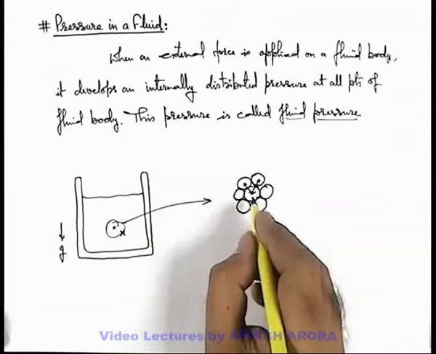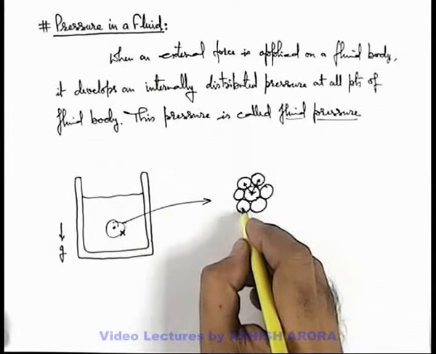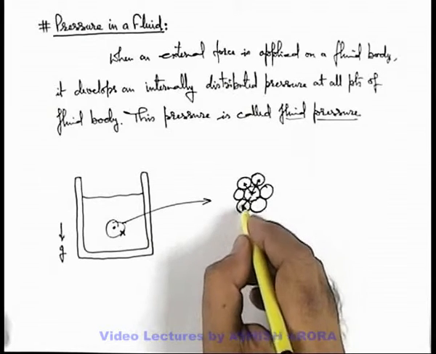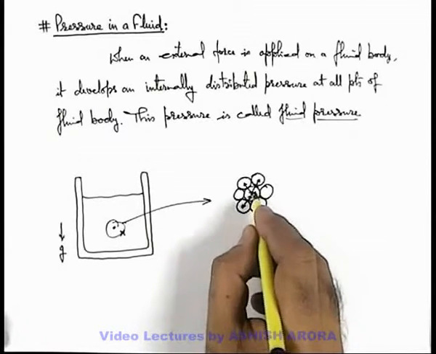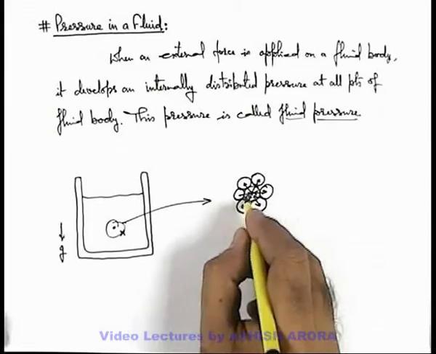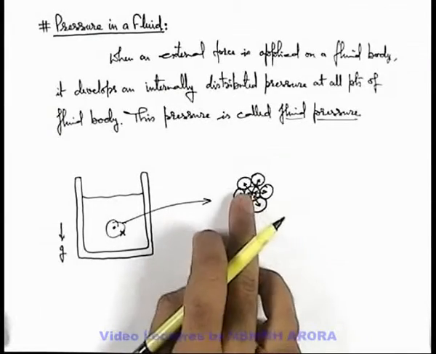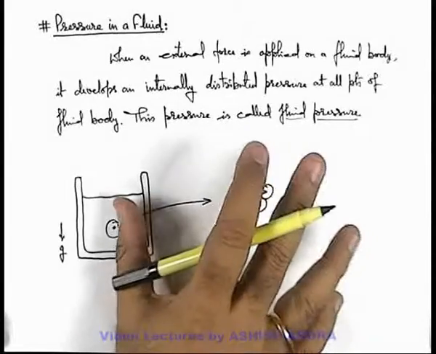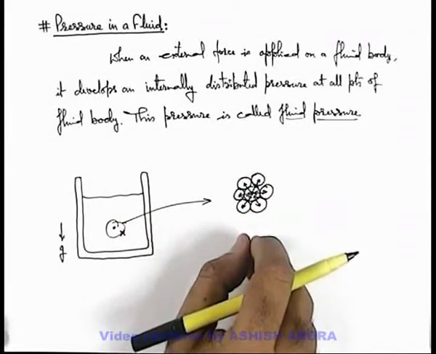Not only that, point x will be pushing the particles below x in downward direction, so another contact force is developed here. So at every point all those particles are pushing the point x in inward direction, and point x is reacting on other particles in radially outward direction.